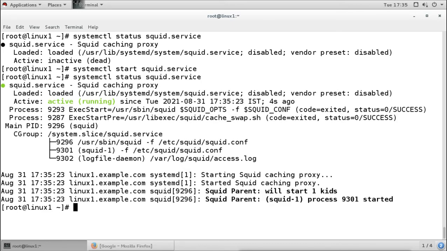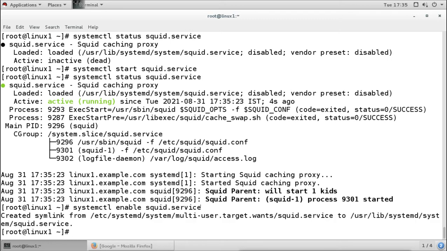So it is started here, and it is started without any error. That means it has actually resolved the name also. If it had not resolved the name, then it would give you an error here. But it is disabled. That means when we reboot the system, it is going to be inactive again. So if we want to run it every time, then we have to enable the service by using the enable command. Now it has become permanent, persistent. Whenever we reboot the system, the service will start.